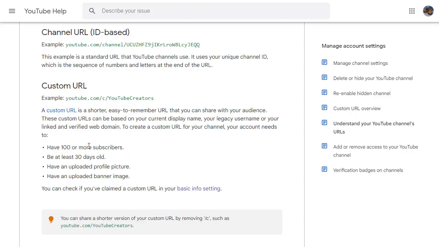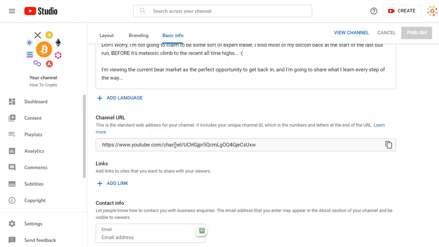So you need to work on that as quickly as you can, so that as soon as you hit 30 days of age, you can set up your custom URL and have something that looks better than the standard default URL, which is a whole long mess of letters and numbers, which nobody's ever going to remember. So you want to get that done as quickly as possible, and that's why we need to push on and get those 100 subscribers as quickly as we can.